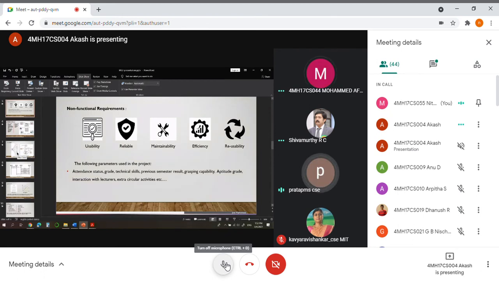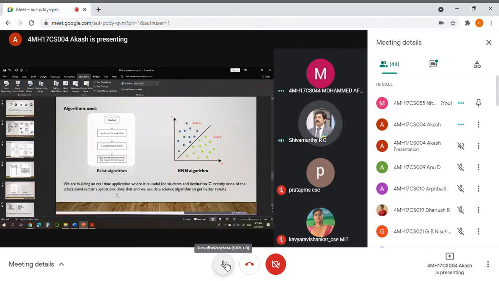No, sir. He's not there. Anyway, scaling is required for KNN because you are using the KNN algorithm. If it is required, then why do you need to scale data for KNN?